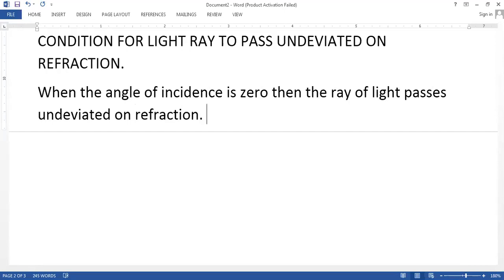Clear? So this is the condition when the ray of light passes undeviated on refraction. Clear?